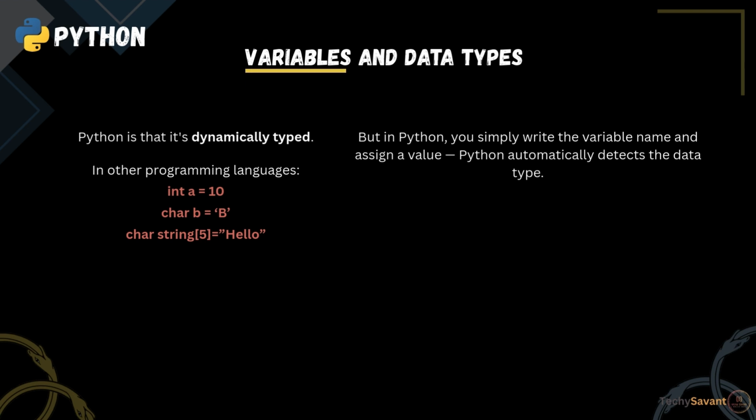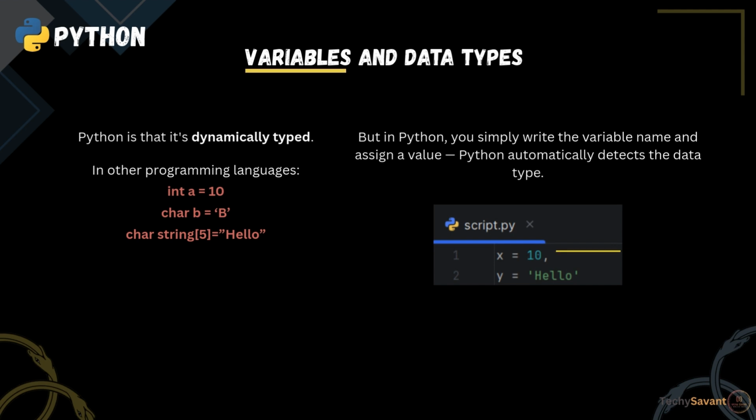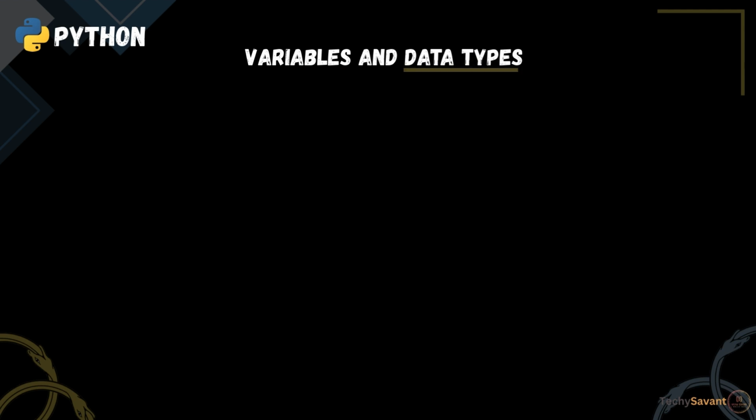Python automatically detects the data type. Like here, x is an integer, and y is a string. This makes Python very flexible and easy to use. Now let's explore the data types you'll work with in Python.